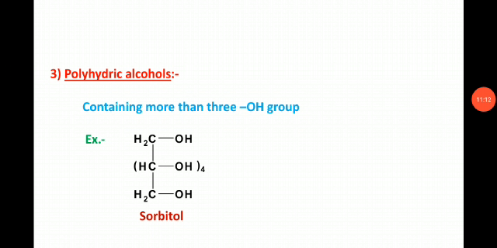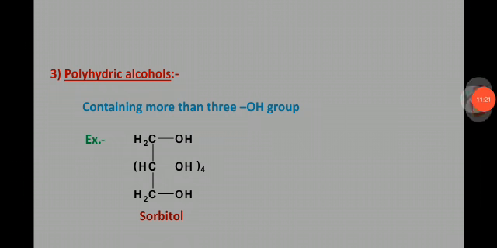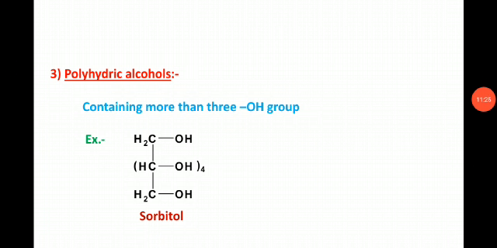So as far as alcohols are concerned, they are basically classified as monohydric alcohols, dihydric alcohols, trihydric alcohols and polyhydric alcohols, depending upon the number of hydroxyl groups present. With that introductory section, we will finish the classification of alcohols here. Another type of classification we will learn in the next video lecture. So thank you.